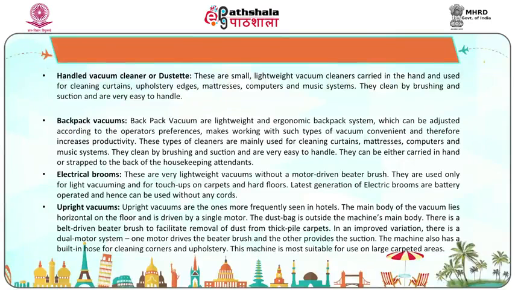Upright vacuums are the ones more frequently seen in hotels. The main body of the vacuum lies horizontal on the floor and is driven by a single motor. The dust bag is outside the machine's main body. There is a belt-driven beater brush to facilitate removal of dust from thick pile carpets.